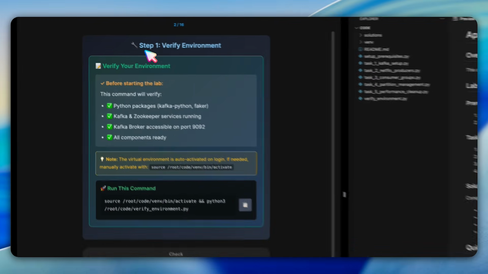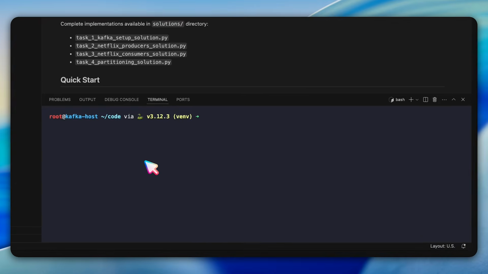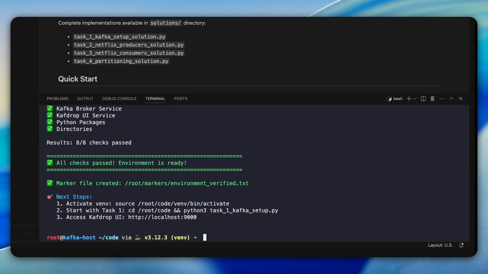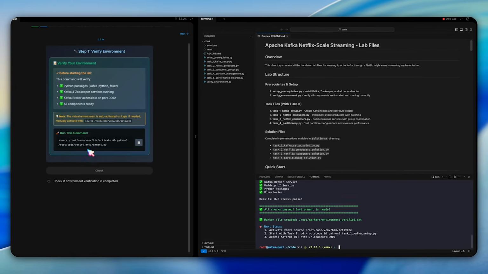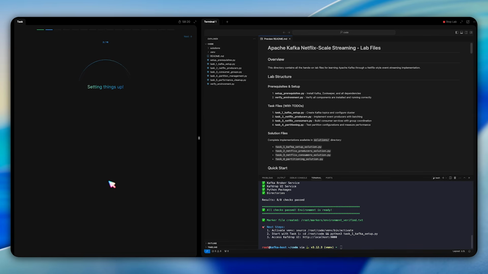Next, we're asked to verify our environment. This is straightforward. We run the verify environment script and it checks that all our components are installed: Docker, Java, Kafka in /root/Kafka, Zookeeper on port 2181, Kafka Broker on port 9092, Kafdrop UI on port 9000, and Python packages, Kafka Python and Faker. This is important because we need everything ready before diving into the actual tasks.